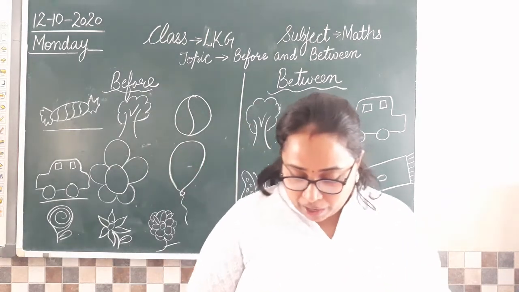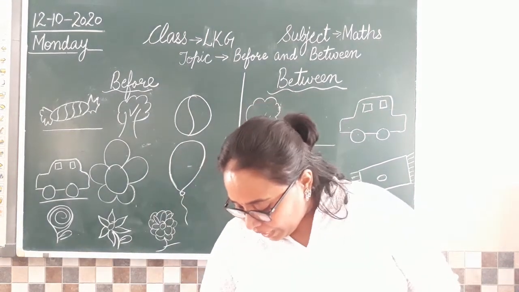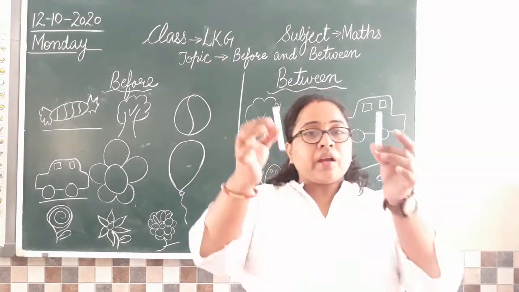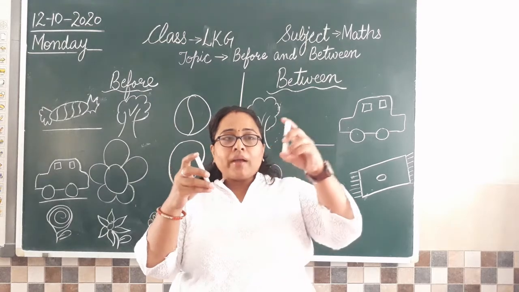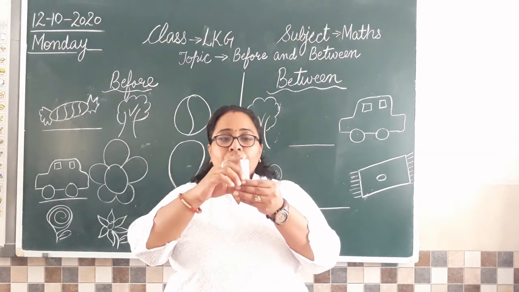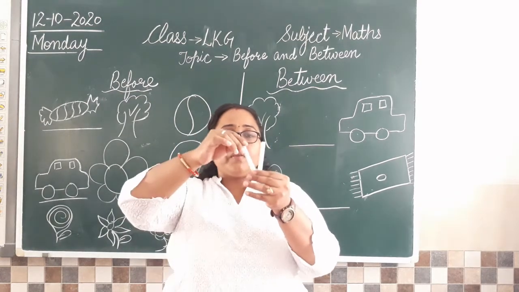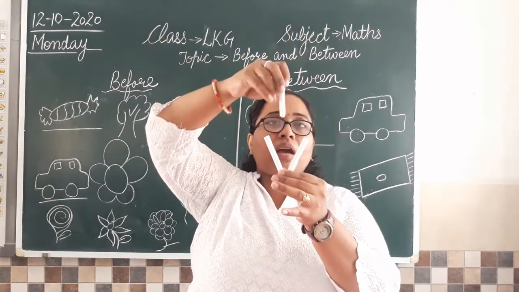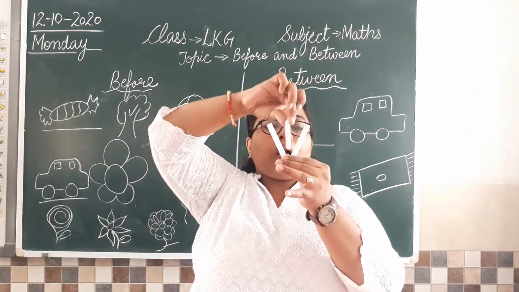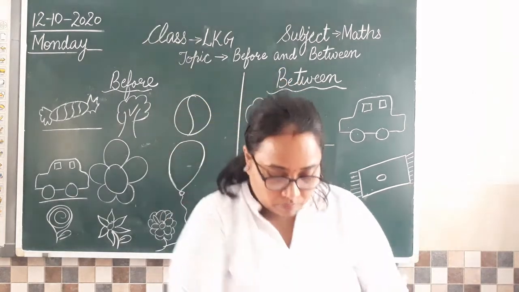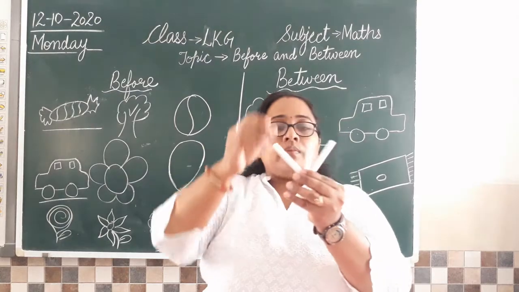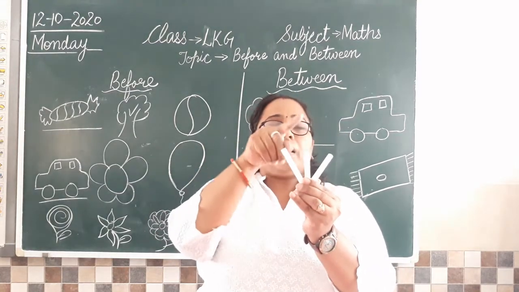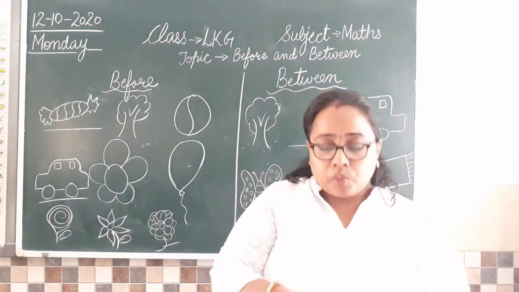For example, if I give you, I have two chalks here. So there are two chalk pieces here. They are of equal size. See, दोनों equal है. So one like this. Now this is in between. छोटा वाला जो है ना, the one I am using. Now that is in between. So ये देखो, अब ये बीच में आ गया ना. बीच वाला मतलब जो दो के सेंटर में आता है. So that is called in between.